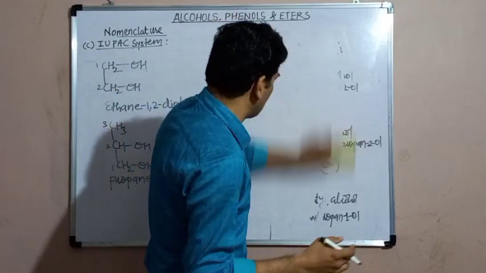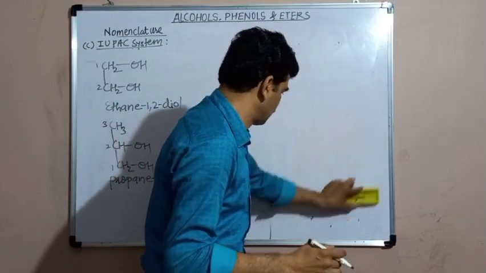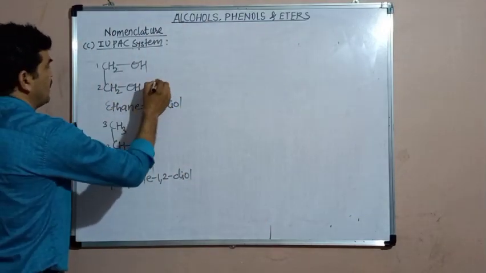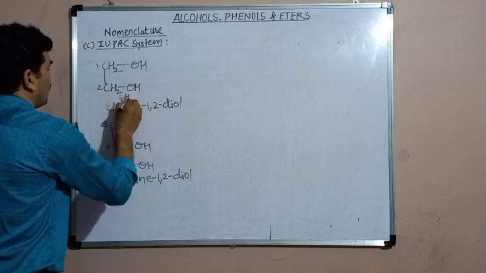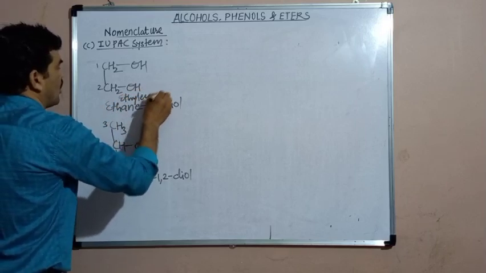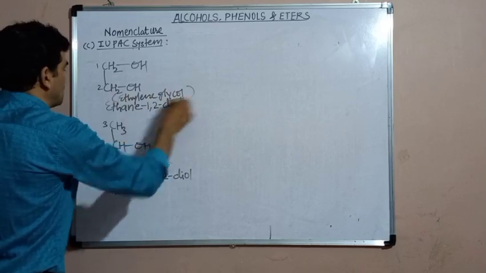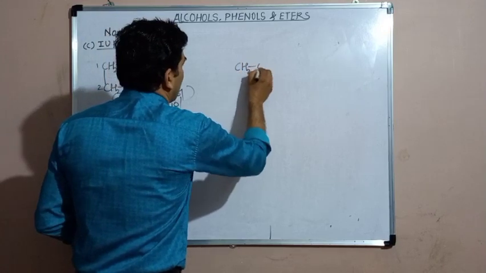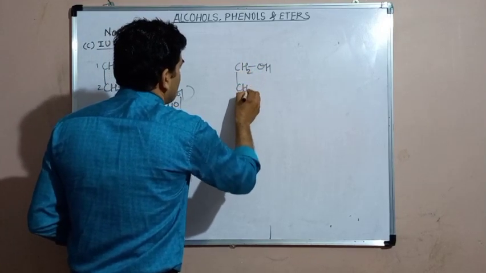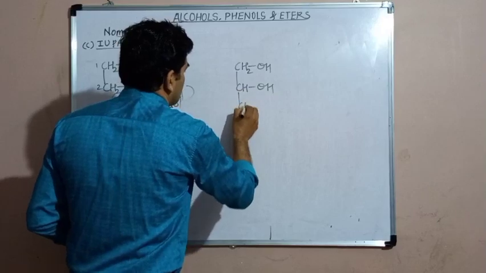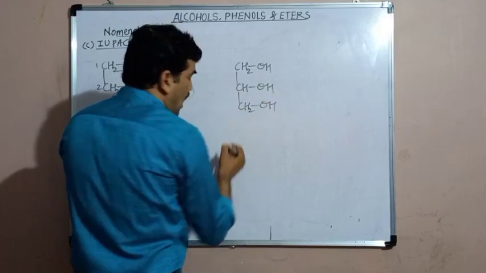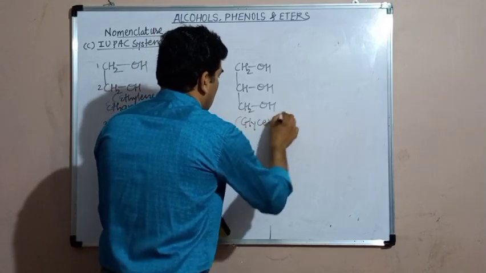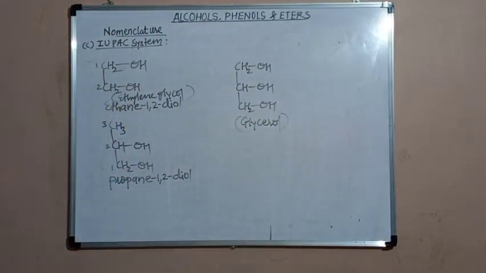Example of trihydric alcohol. Ethane 1,2 diol is the IUPAC name. Its common name is ethylene glycol. Ethylene glycol is the common name, and its IUPAC name is ethane 1,2 diol. You can take the example of trihydric alcohol, CH2OH, CHOH, CH2OH. Commonly it is known as glycerol. The common name is glycerol, glycerine.